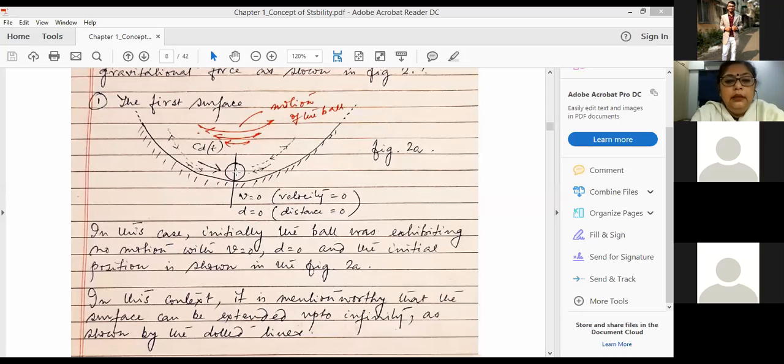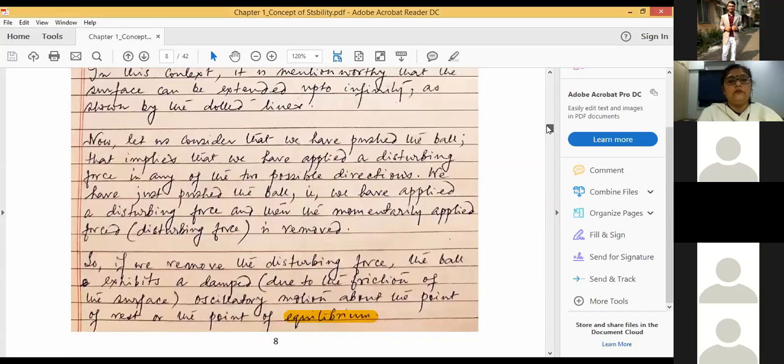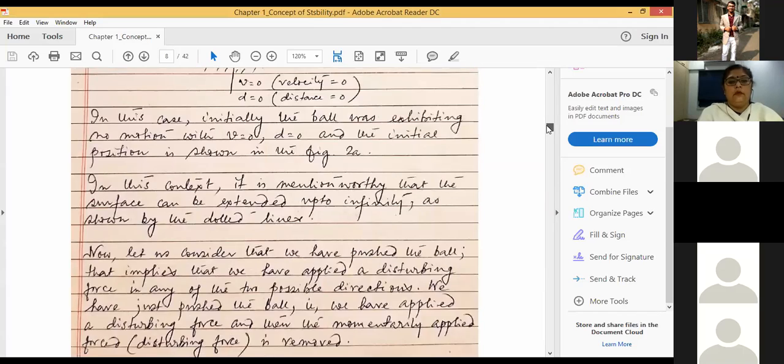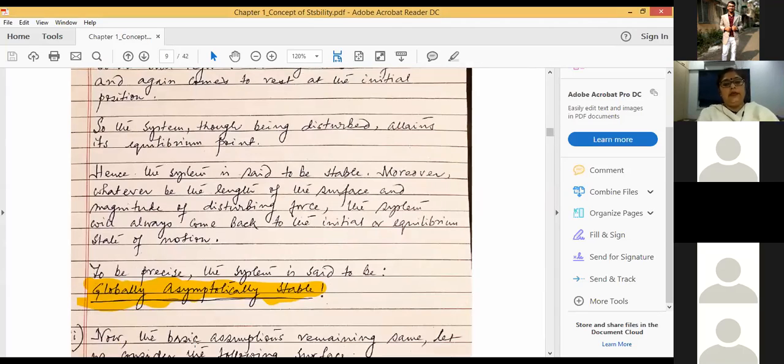System is stable, and we use two terms to define the nature of stability of the system, and the terms are, yes, here. So the terms are globally asymptotically stable. So what is meant by asymptotically stable?